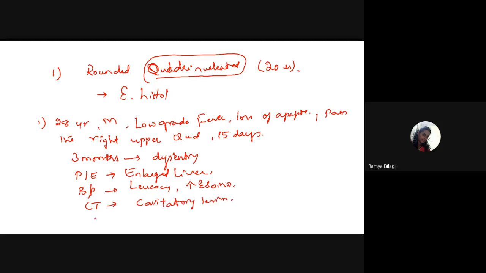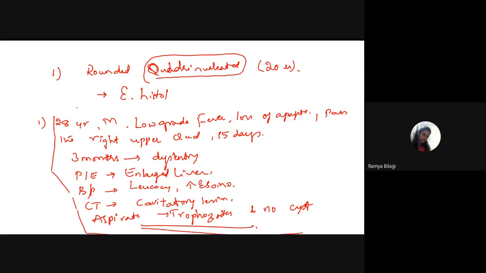Then the aspirate of the liver has shown what? Motile trophozoites and no cyst. Now, this particular thing is suggestive of which one? We are discussing one single topic, so you should be able to answer what this case might be.